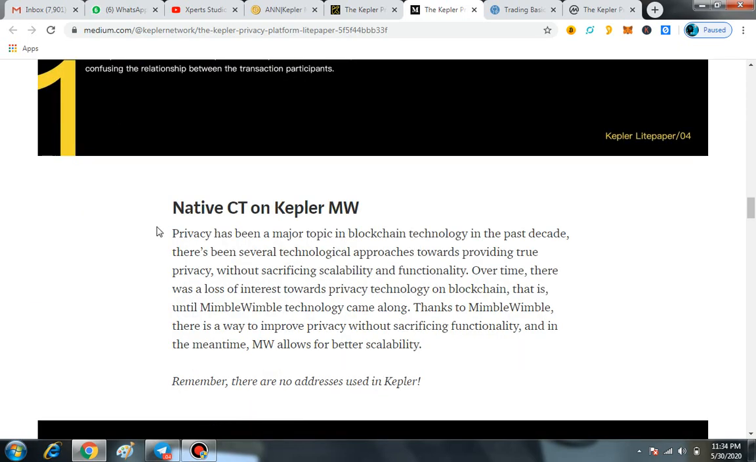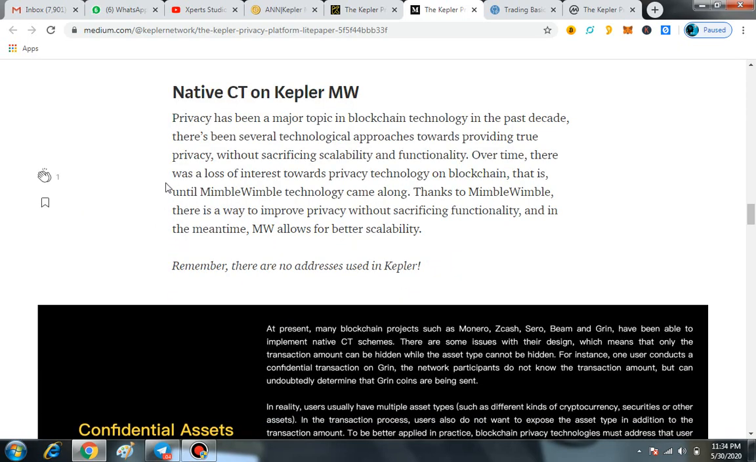Secondly, native CT. What is native CT on Kepler MW? Privacy has been a major topic in blockchain technology in the past decade, and there have been several technological approaches towards providing true privacy without sacrificing scalability and functionality.